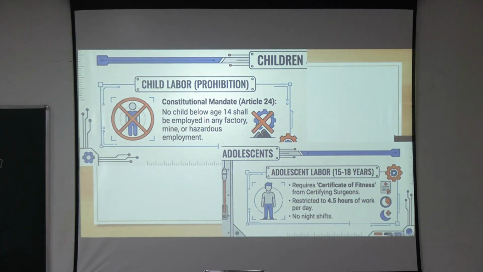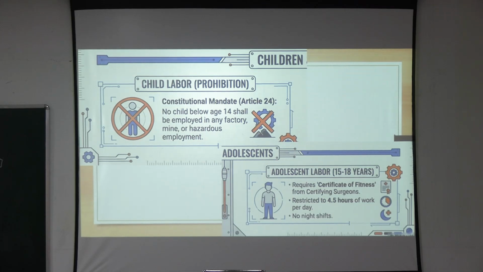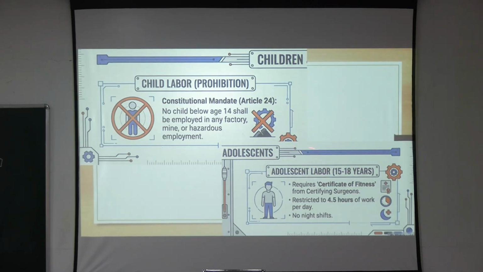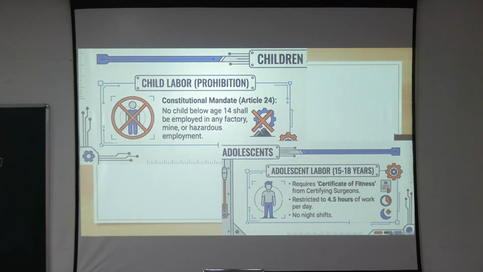There is a Child Labour Prohibition Act, that is no child below age 14 shall work in labor and other industries. And then adolescent labor, 15 to 18 years, requires a fitness certificate. Okay, a fitness certificate from certifying surgeons, and they can only work half the time of adults, that is 4.5 hours per day, and no night shifts as well.